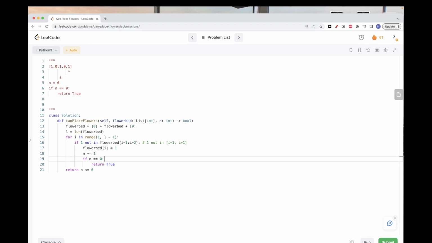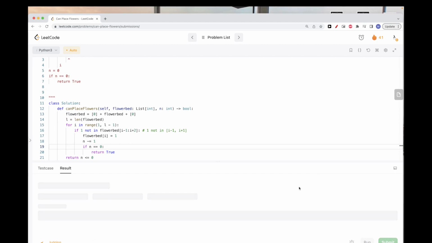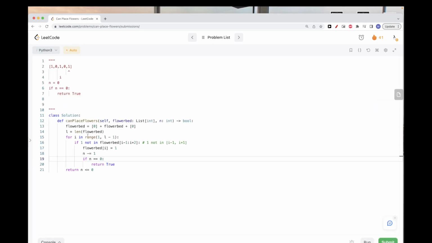And then the rest can be pretty much the same, and we can just run this. And this looks good, passes. Yeah, so this simplifies a little bit the logic handling. Yeah, so that's pretty much it for this problem.